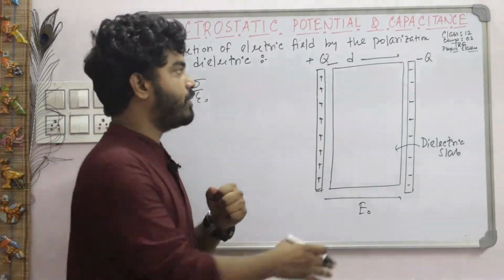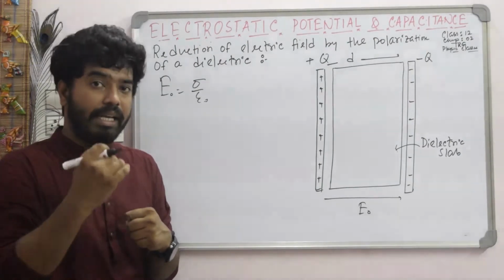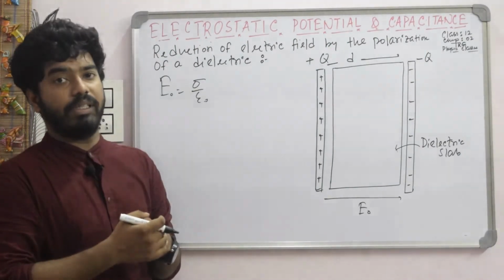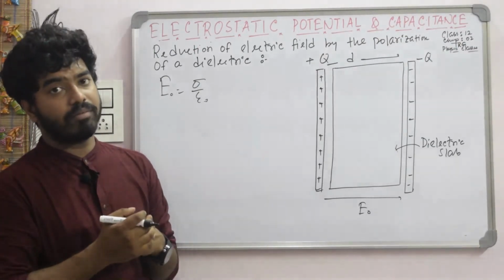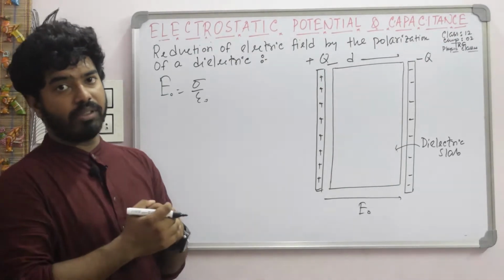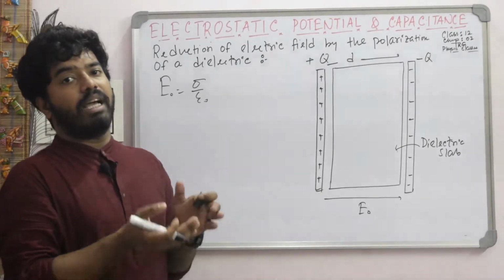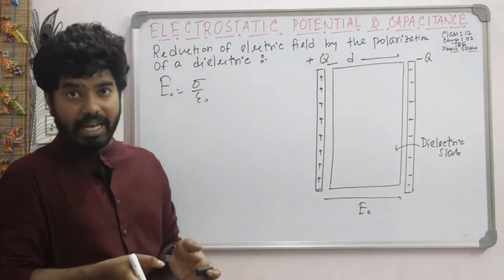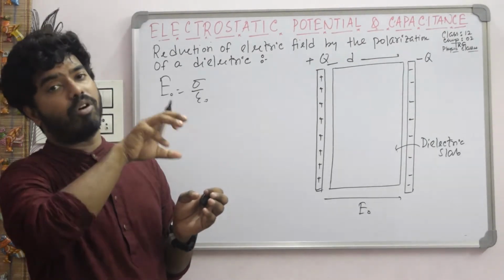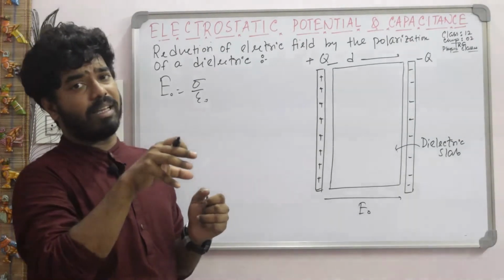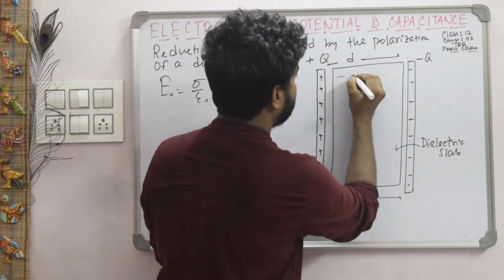Now here we introduce a dielectric slab inside. What happens? When we introduce a dielectric slab in an external electric field, the atoms or molecules inside the dielectric align themselves. Let me clear this topic. When an external electric field is applied, the atoms or molecules inside the dielectric slab align themselves in the direction of the electric field. So they align themselves like this.